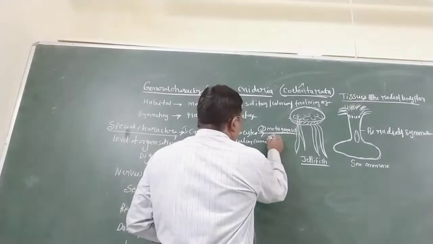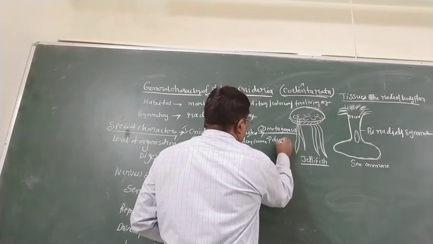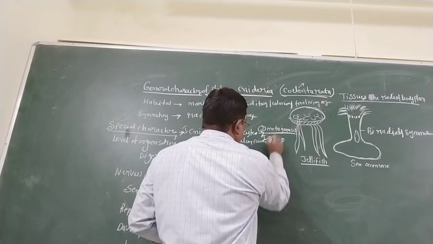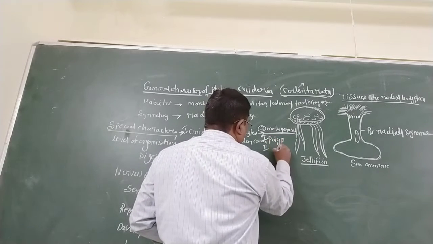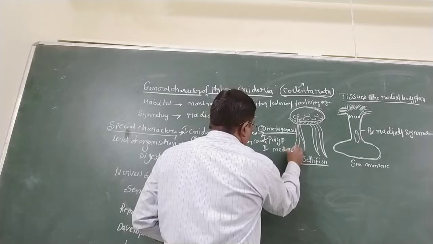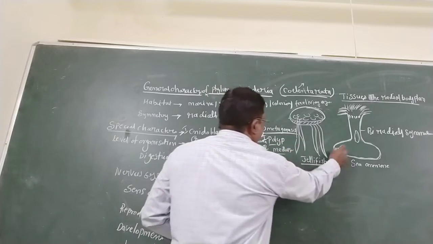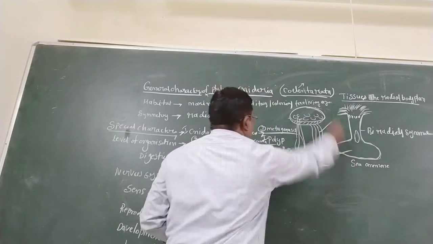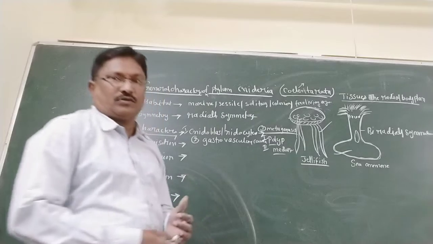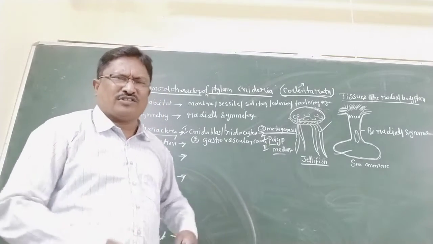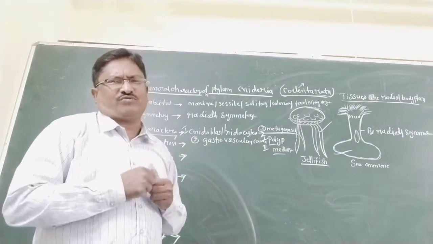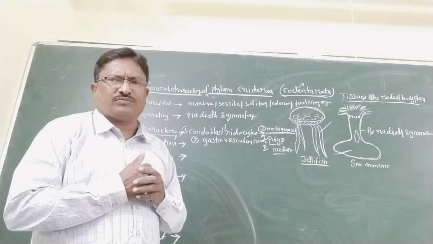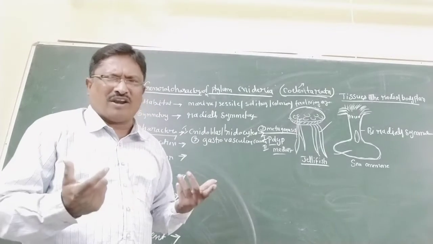Polyp is one form. The second one is medusa. So what is the polyp and medusa? First year students are often confused. So what is the polyp? What is the medusa?